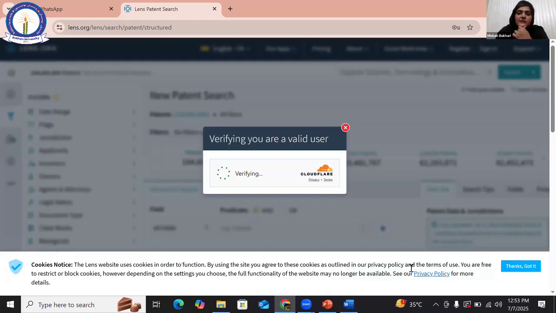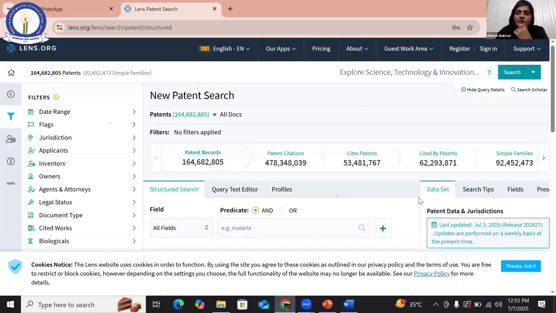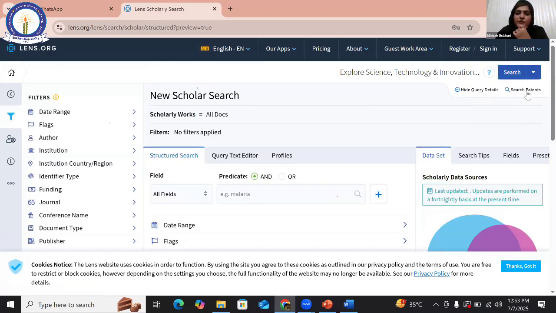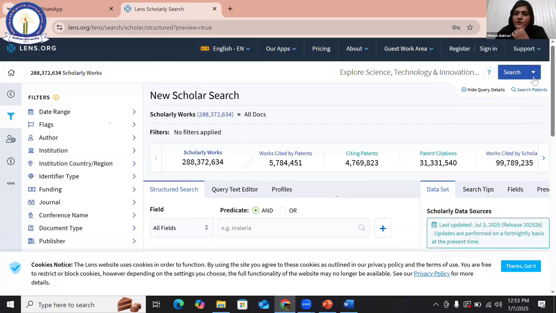The thing is, it is verifying that you are a valid user. Actually, during our screen sharing session, using lens.org is not allowed, so my apologies for it. This is just a website from where we can avail it.